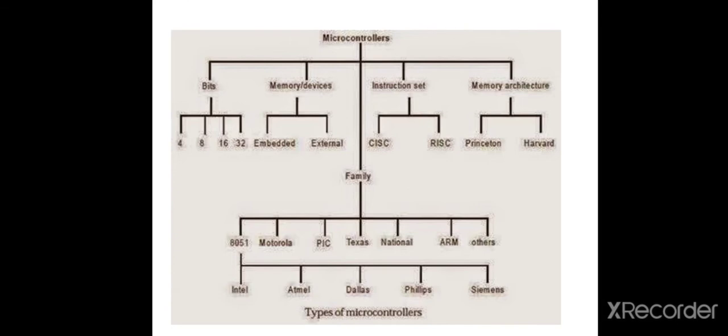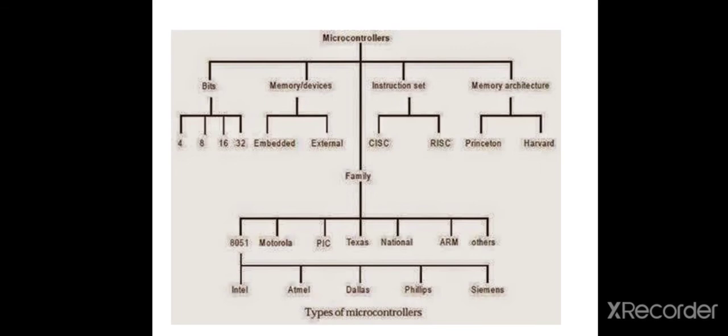Then according to memory or device, two types: embedded microcontroller and external microcontroller. Then according to instruction set, again two types: CISC and RISC. CISC means complex instruction set computer, and RISC means reduced instruction set computer. Then according to memory architecture, again two types. First one is von Neumann architecture and Harvard architecture.